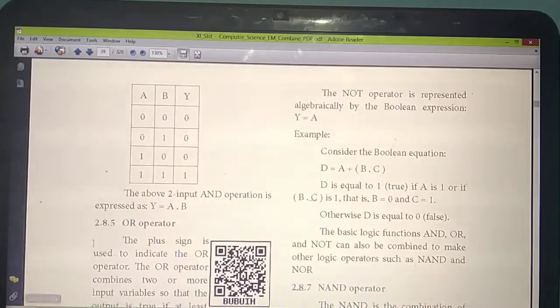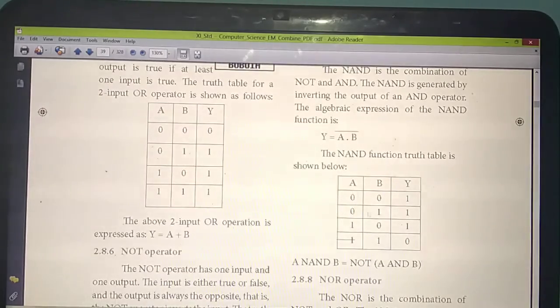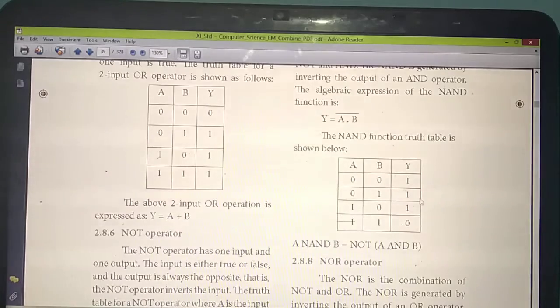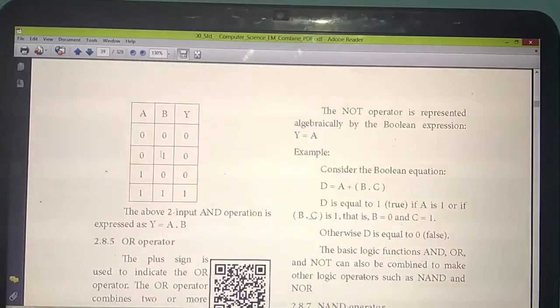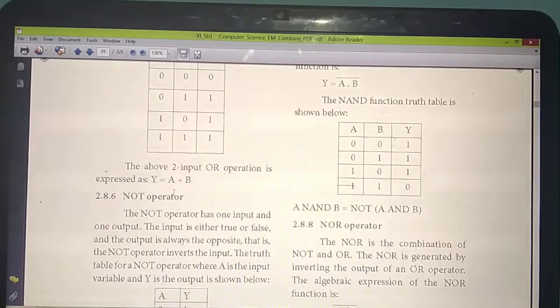First, see this table. The A and B columns will be the same for all: 0, 0, 0, 1, 1, 0, 1, 1. But the AND answer is first three zeros, last 1. But here for NAND, first three 1s, last 0. Just the opposite you should write. In the place of zeros you should put 1. So three places 1, last place 0. Just the opposite of the AND operator you should write as NAND.